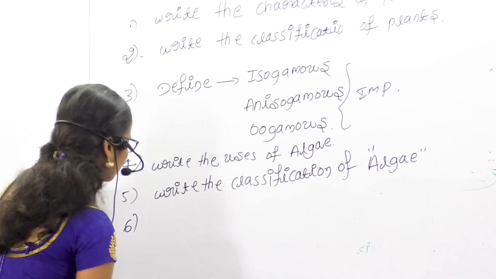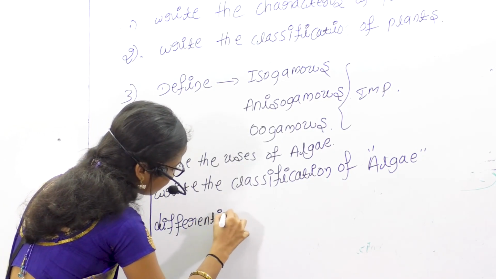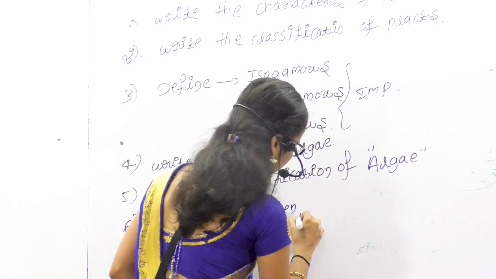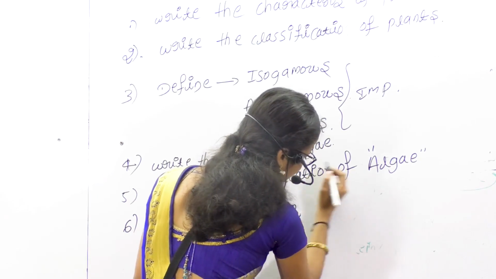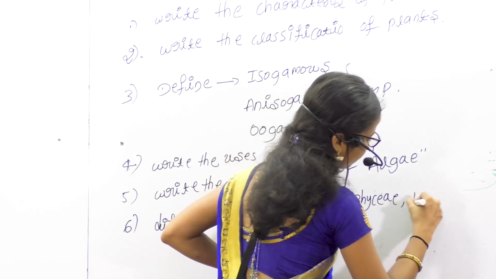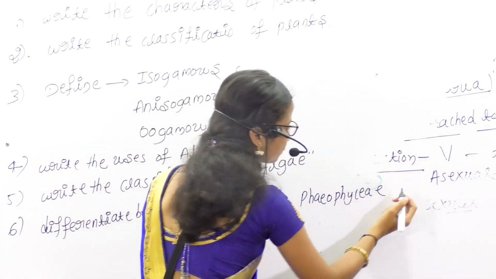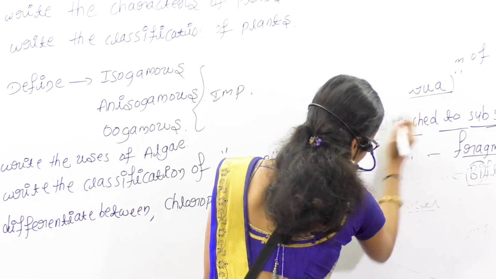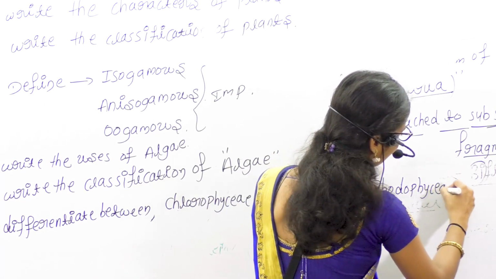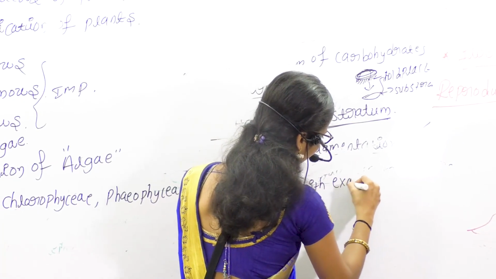Sixth question, differentiate between Chlorophyceae, Phaeophyceae and Rhodophyceae with examples.